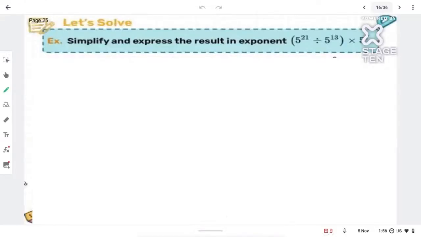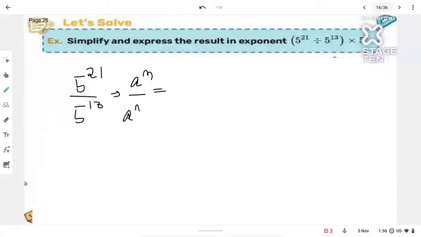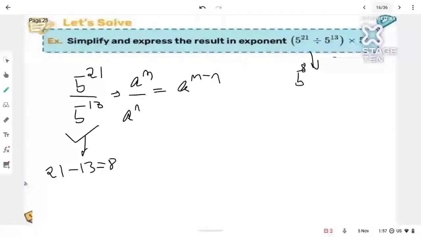So look over here. First one, 5 raised to 21 divided by 5 raised to 13. Let's do this part first: a raised to m divided by a raised to n. What was the property? A raised to m minus n. So this part is 5 raised to 21 minus 13. 21 minus 13 is how much? 8. So the answer to this part is 5 raised to 8.